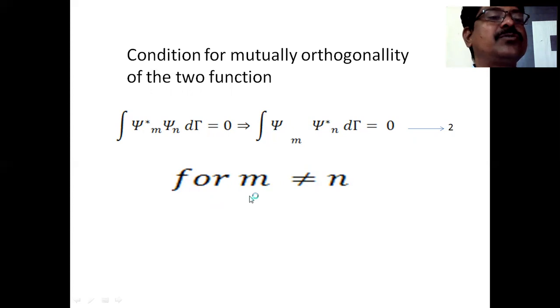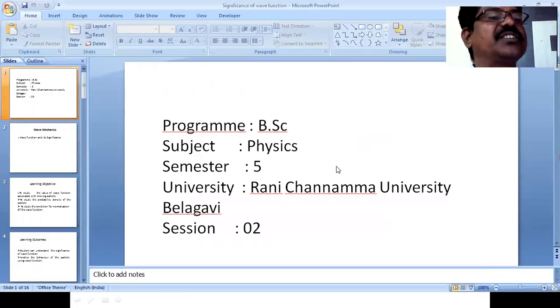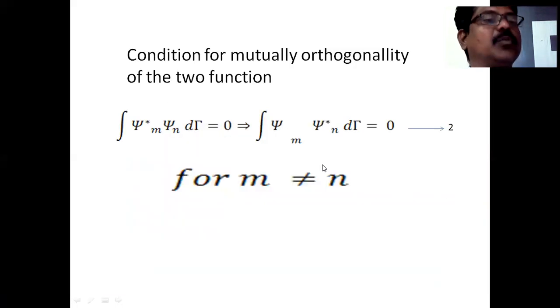This is for m not equal to n. Then the condition is said to be the condition for mutual orthogonality of the two wave functions. Those two wave functions are mutually orthogonal if the psi star gets shifted to m and n.